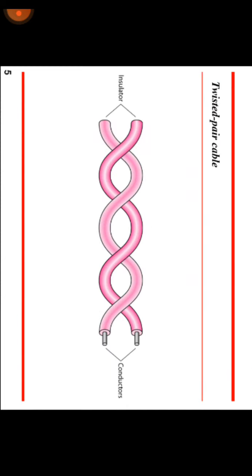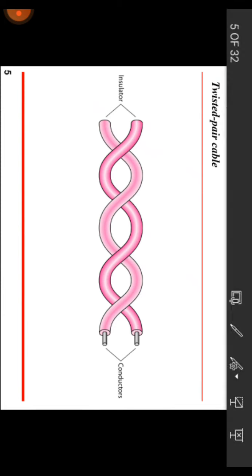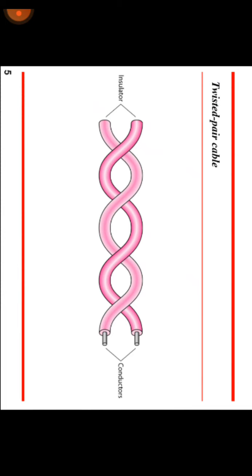First, this is the structure of the twisted pair cable. There will be a conductor. Yeah, this is a conductor. Here the source will be given, so the electrons flow from here. Here there is an insulator, a material which does not conduct current.